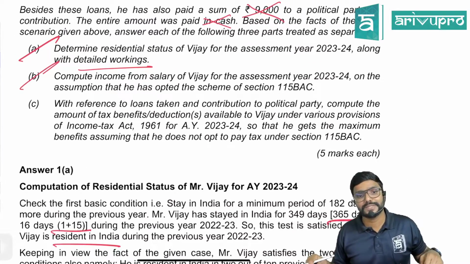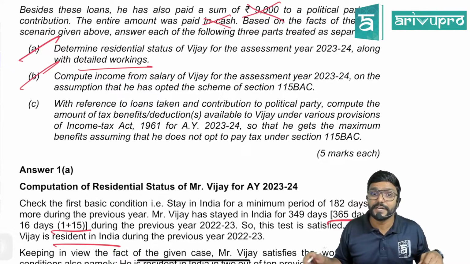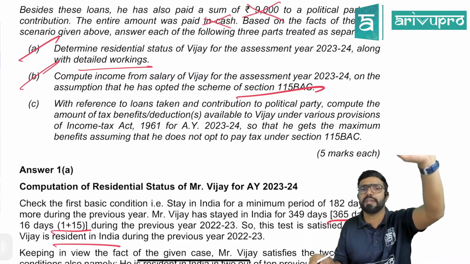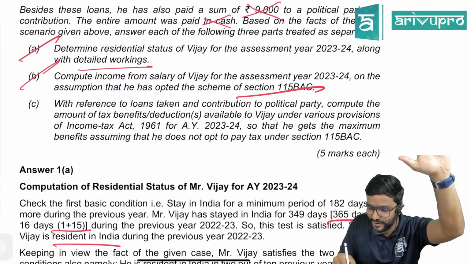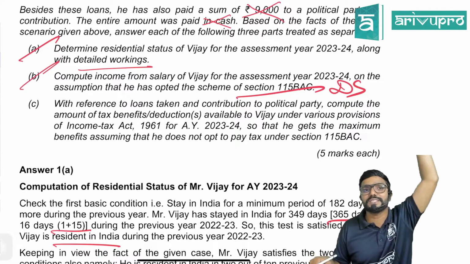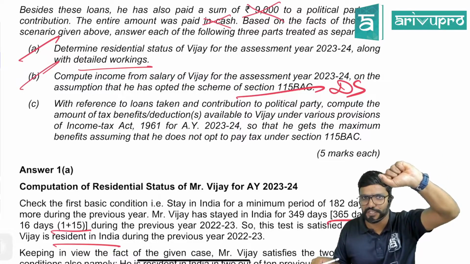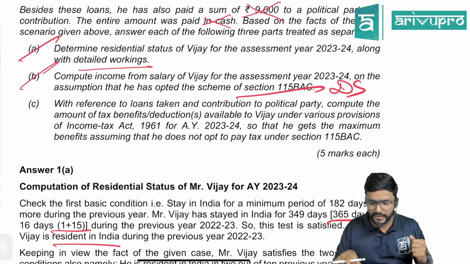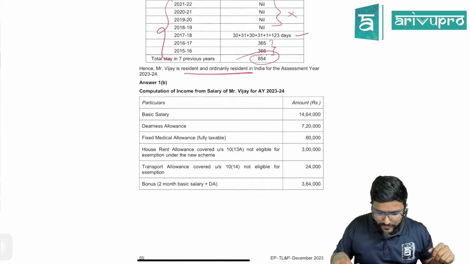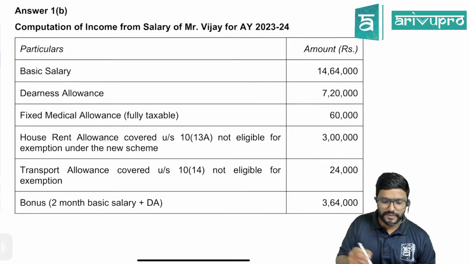Compute the income from salary of Vijay for assessment year 23-24 on the assumption that he has opted for the scheme of section 115BAC. Means he is following 115BAC. What is that scheme called now? Guys, come on, default scheme. So if he is following the default scheme, can he claim chapter 6A deductions or any other exemptions? No. There are certain restrictions, guys, which we already covered in our regular class. Okay, we will see.